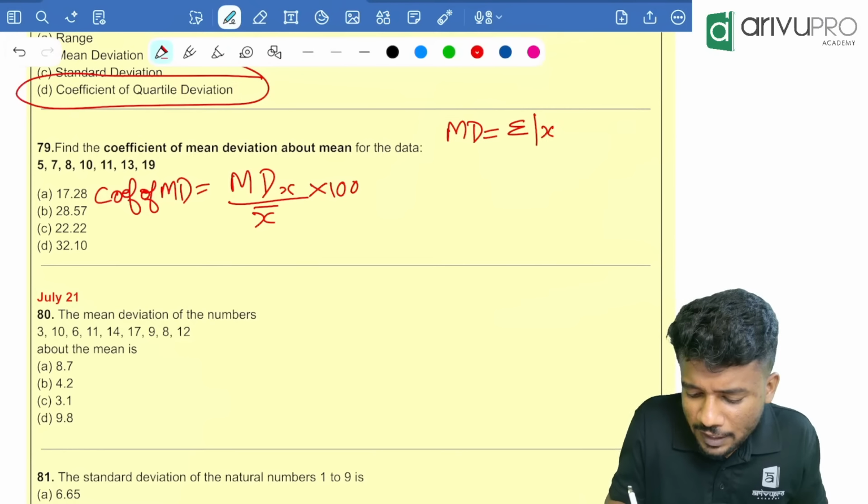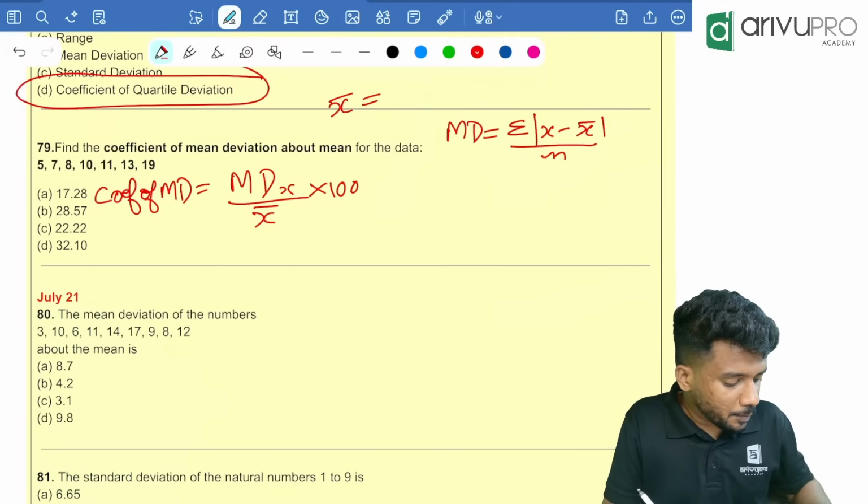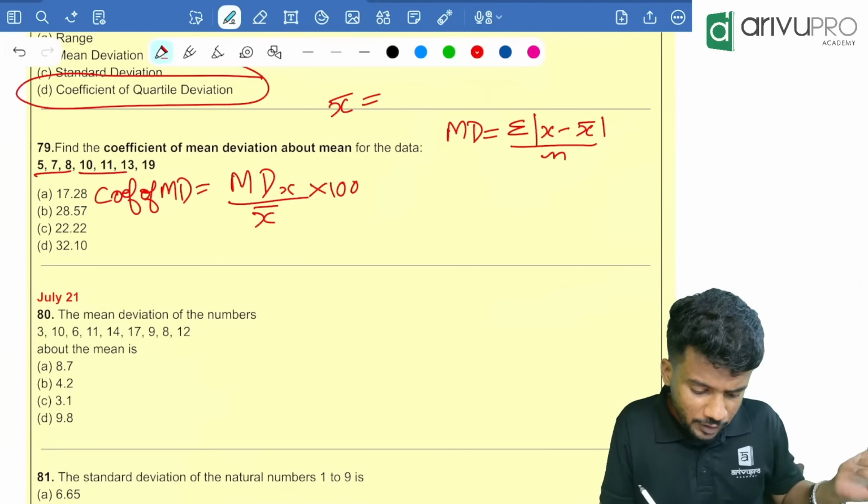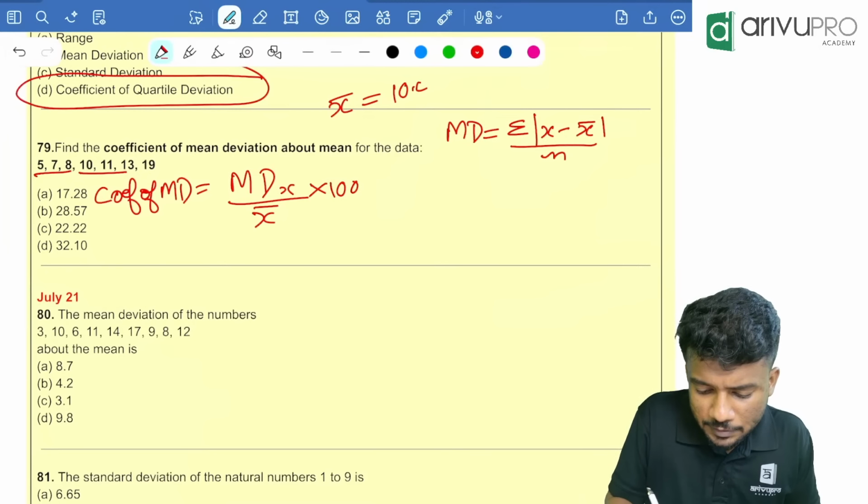X bar is nothing but 5 plus 7 plus 8 plus 10 plus 11 plus 13 plus 19 divided by how many terms are there? 7 terms are there, divided by 7, which is equal to 10.42. Everyone got it as 10.42? Yes, that is 10.42.